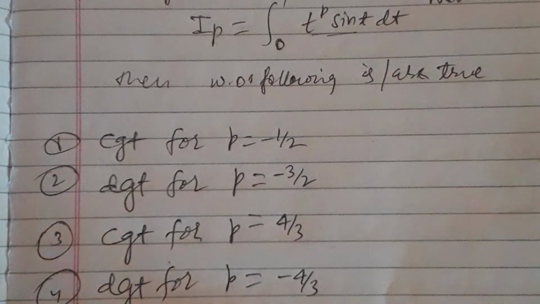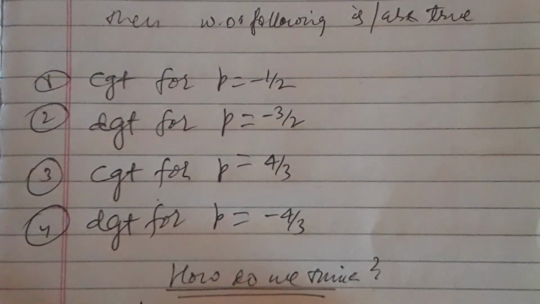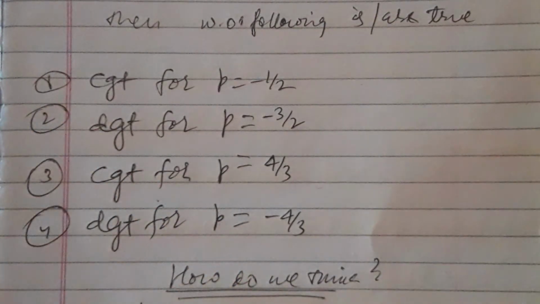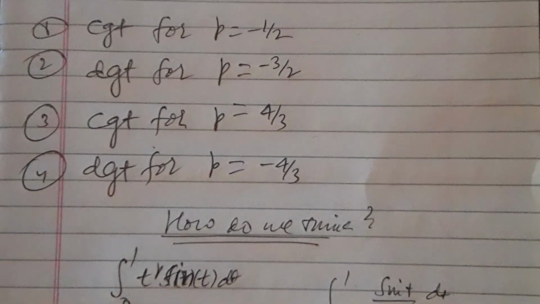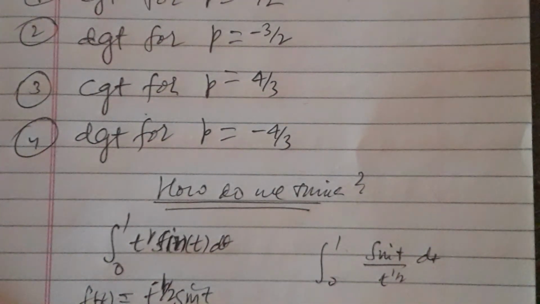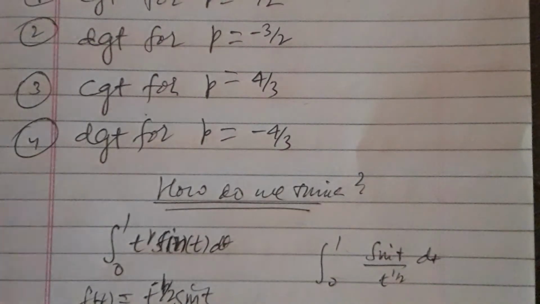I always start the problem by thinking about how to approach it. It plays a major role whether one solves it or not, that is a separate business, but what type of approach we apply to a certain problem matters a lot. So this is my I_p given, and this is my f of t. Let me choose g of t. In order to apply the comparison test, please first go to the theorems regarding improper integrals, read them and see the rules.